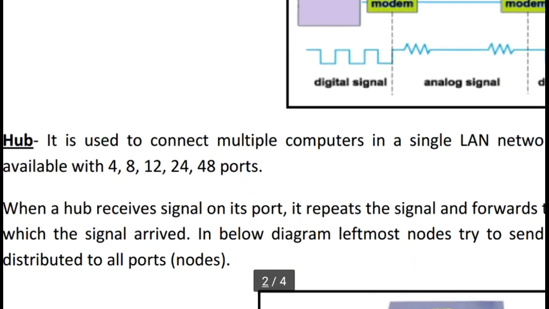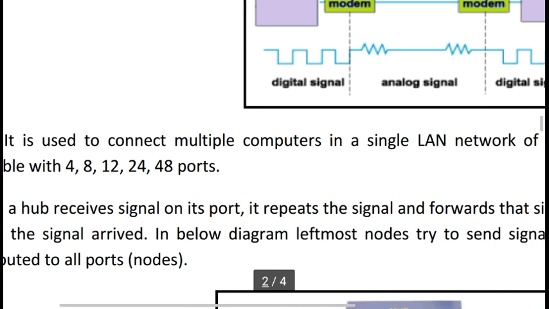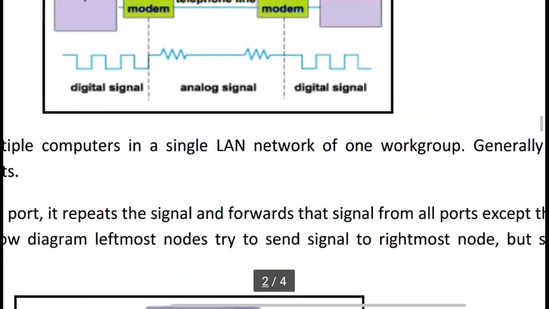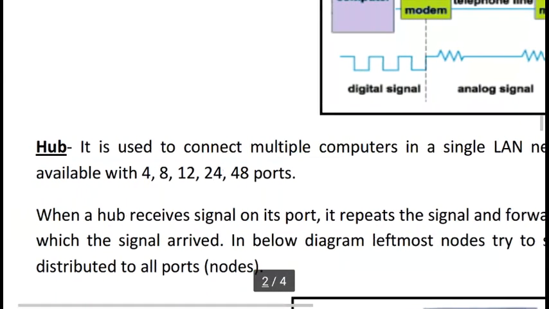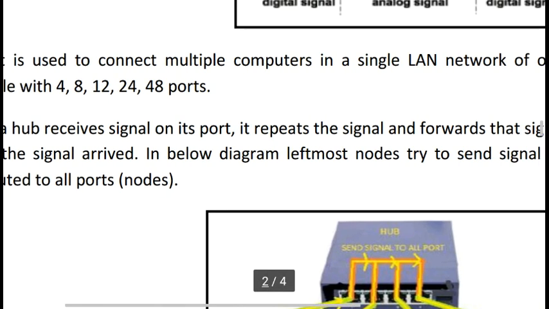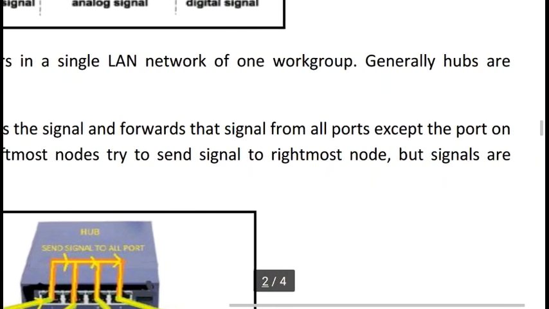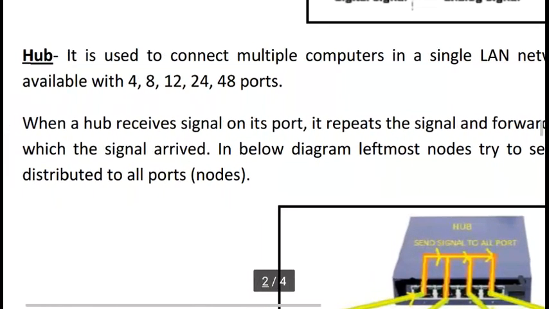Okay, the next networking device is the hub. Suppose we have more than one computer and I want to connect them, so we need a hub. It is used to connect multiple computers in a single LAN network of one work group. Generally hubs are available with 4, 8, 12, 24 and 48 ports, depending on the hub size. When a hub receives a signal on one of its ports, it repeats the signal and forwards it from all the ports except the port on which the signal arrived.